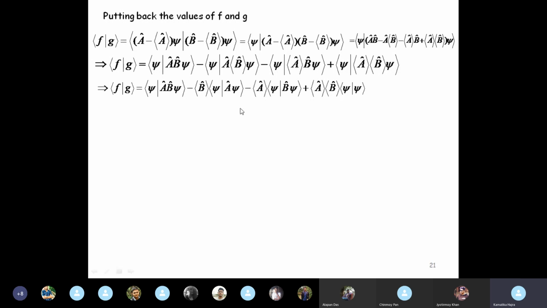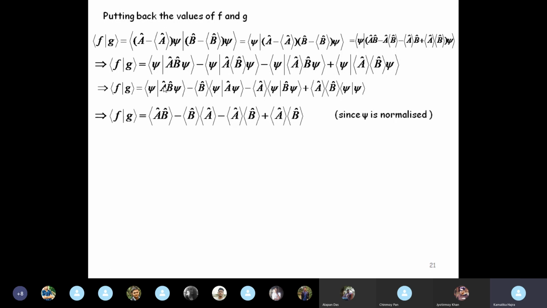All right. Now, since average B is just a number, we can take this outside the inner product. Average A is also just a number, so we can take that outside the inner product. And here both average A and average B are numbers, so we take them outside the inner product. So it simplifies as this is nothing but the expectation value of AB. This is nothing but the expectation value of A, so this becomes average B into average A. Again, this is nothing but the expectation value of B, so this becomes average A into average B.